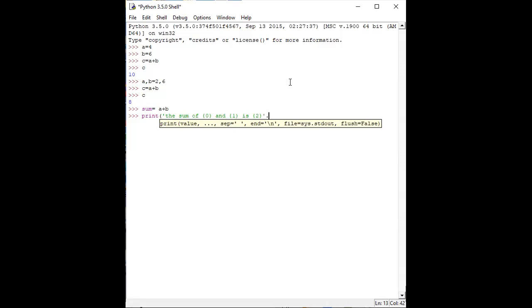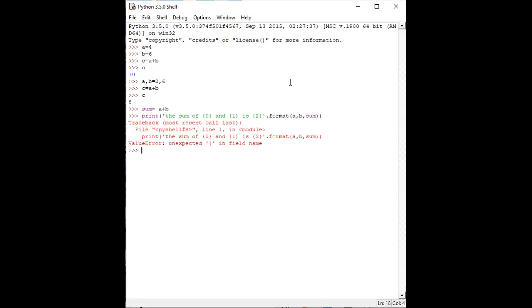Then we need to format those. What is the first one? First one is my variable A, and the second one is my B, and then we need to add the number, which is the sum. So A, B, and sum. So that has been done. Okay, some error has been given, unexpected dash between. Okay, some error has occurred here. Okay, just a minute.